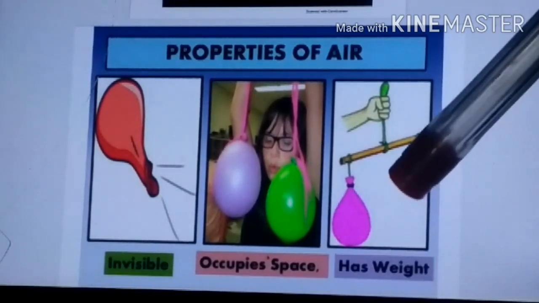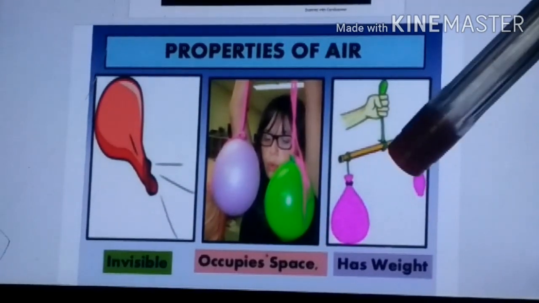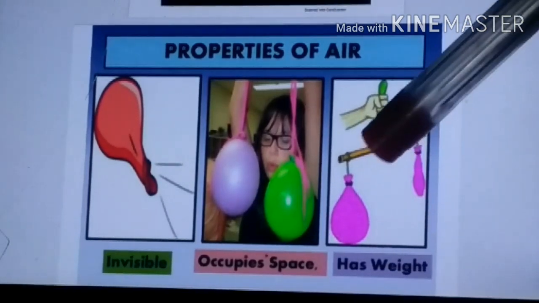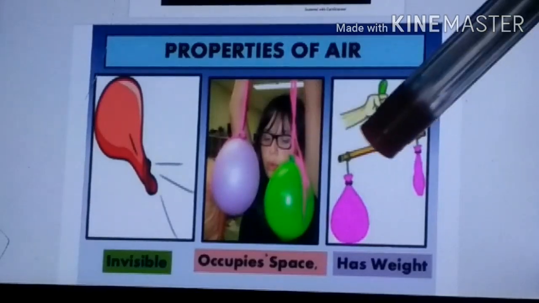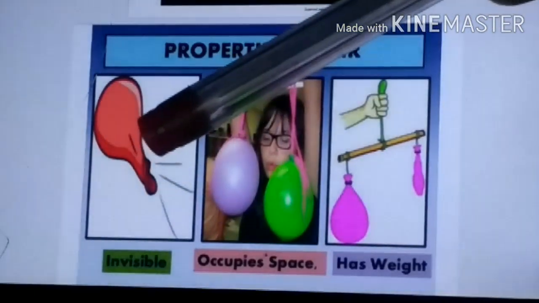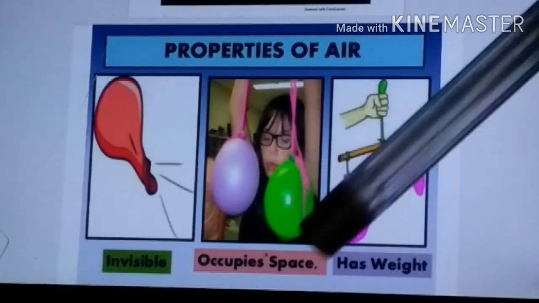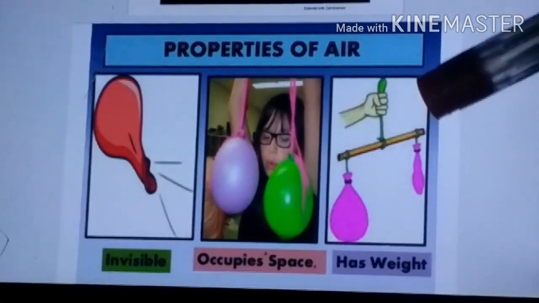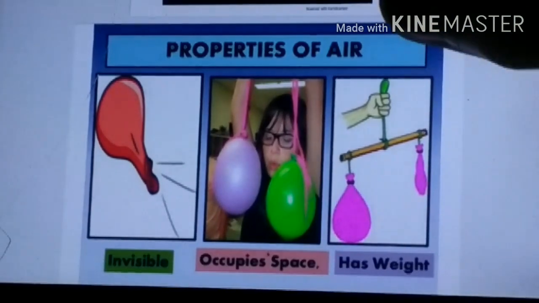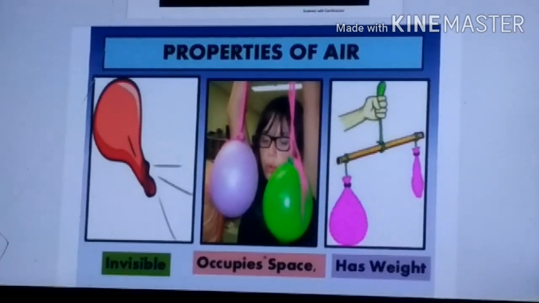So air has weight. From this picture we came to know what? Air has weight. What all properties did we come to know by looking at the pictures? Air is invisible, air occupies space, and air has weight. Okay, now let's move to the next.